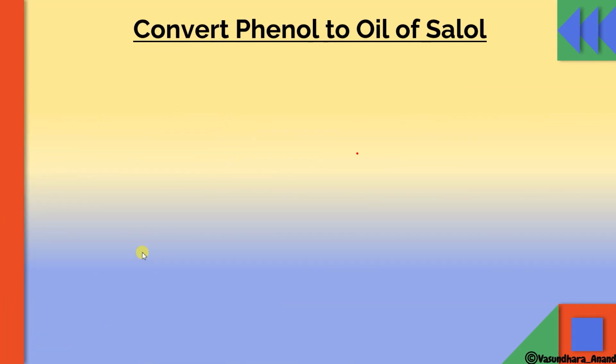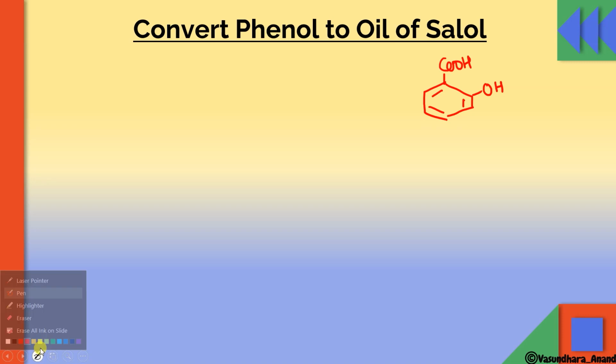Now next is convert phenol to salol. So you should know the formula of salol. Salol is phenyl salicylate. For salicylate, what we have to do: this is COOH and OH, this is salicylic acid, isn't it? But I said phenyl salicylate. So how to convert this? This H will be replaced by a phenyl group, and that ester will come over here. So that means COOC6H5.